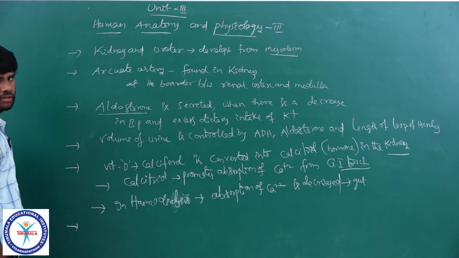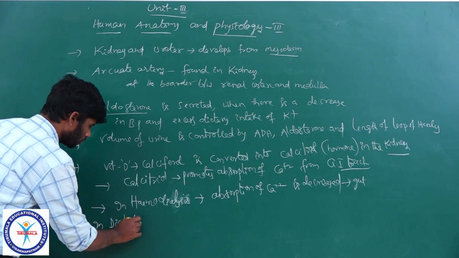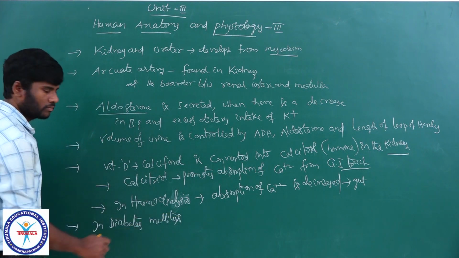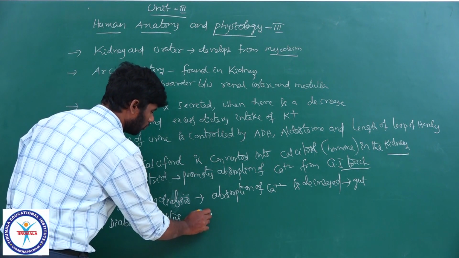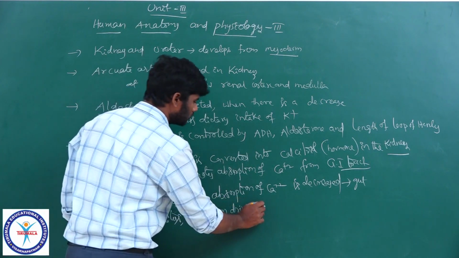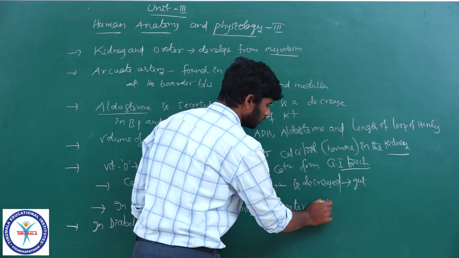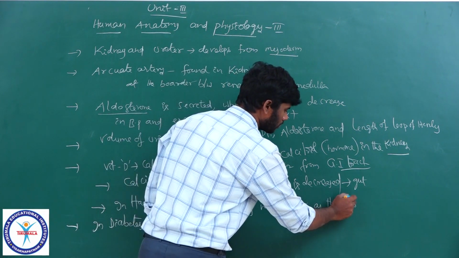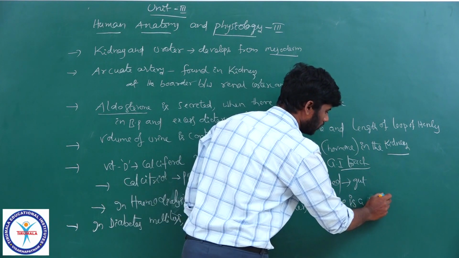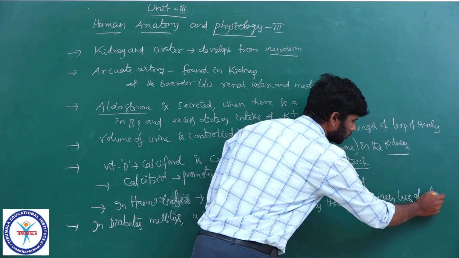Next, in diabetes mellitus, a person drinks more water as there is a urinary loss of glucose.